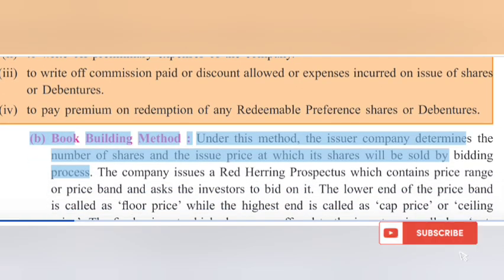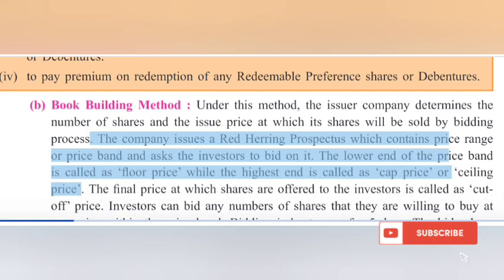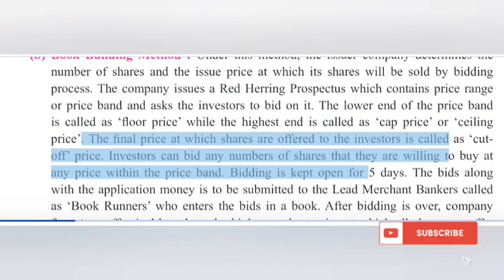Book building method. Under this method, the issuer company determines the number of shares and the issue price at which its shares will be sold by a bidding process. The company issues a red herring prospectus which contains a price range or price band and asks the investors to bid on it. The lower end of the price band is called the floor price, while the highest end is called the cap price, or ceiling price. The final price at which shares are offered to the investors is called the cut-off price.